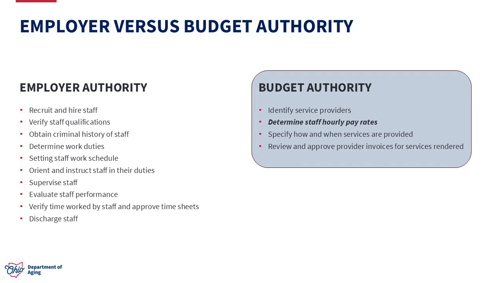Before we dive into this, I wanted to provide a brief comparison of employer authority and budget authority. Under employer authority, the individual is responsible for tasks such as recruiting and hiring staff, determining work duties and schedules, supervising staff, and discharging staff, more of the day-to-day employer responsibilities. While under a budget authority, the individual is responsible for tasks such as determining staff hourly pay rates and reviewing and approving provider invoices. Today's focus is budget authority with a strong emphasis on determining staff hourly pay rates.